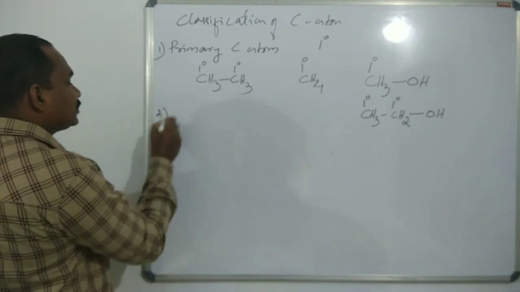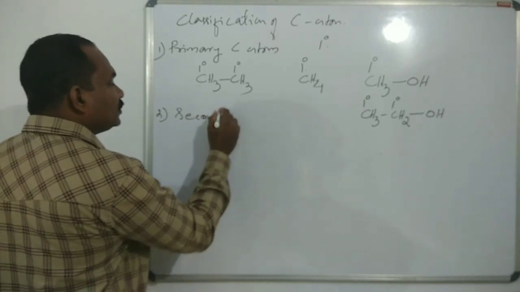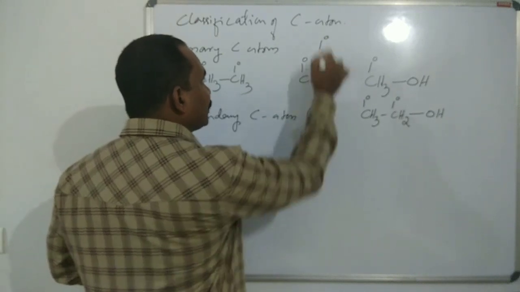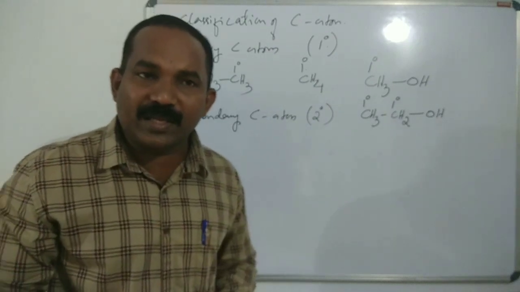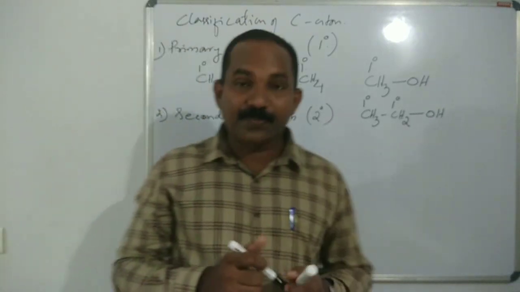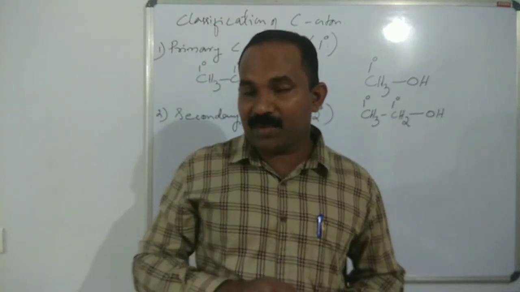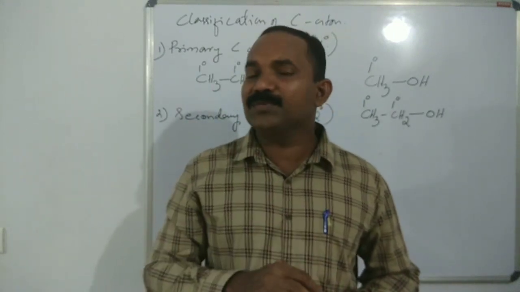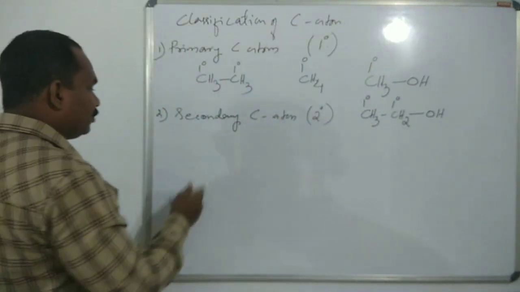The second one is secondary carbon atom. Secondary carbon atom, 2 degree. It is represented by 2 degree. Primary carbon atom is represented by 1 degree. Secondary carbon atom is represented by 2 degree. What is a secondary carbon atom? Very simple. A carbon atom which is bonded to two other carbon atoms. Please listen. A carbon atom which is bonded to two other carbon atoms is called a secondary carbon atom.